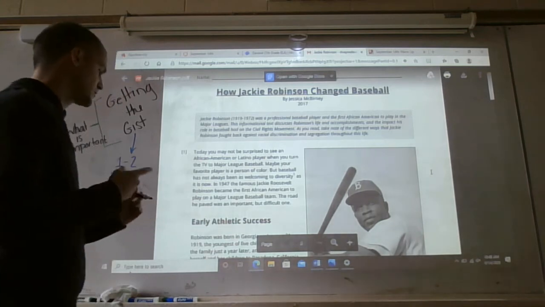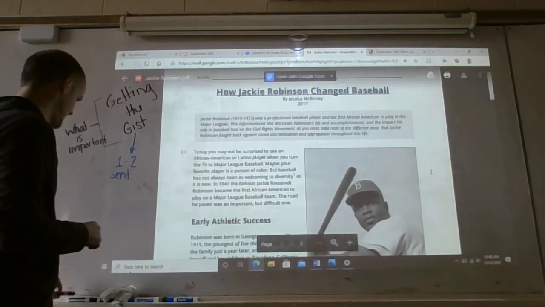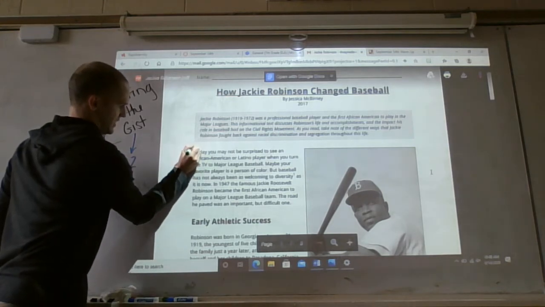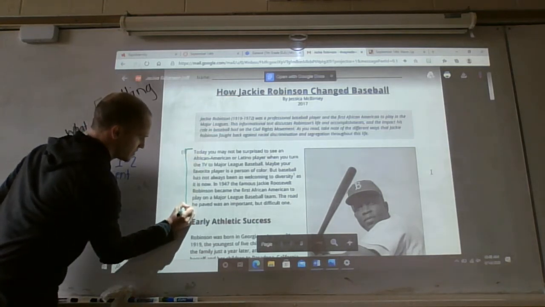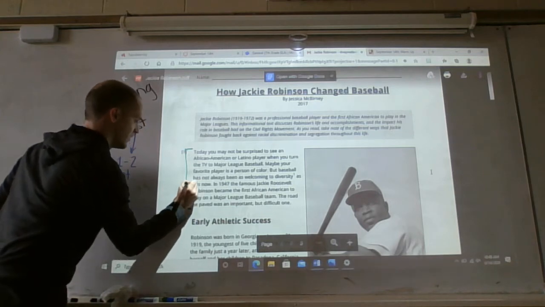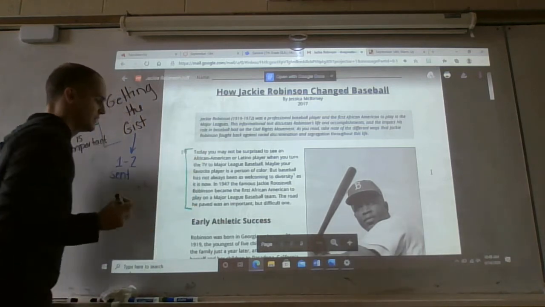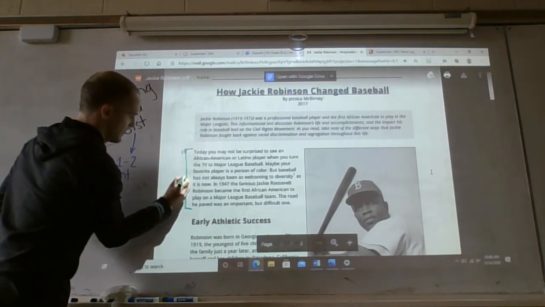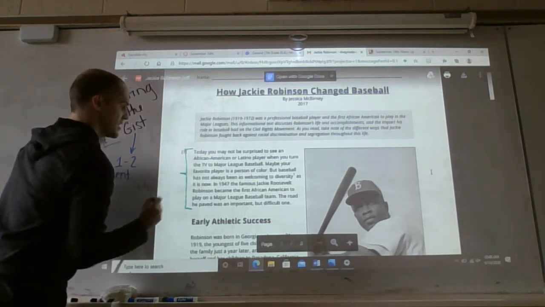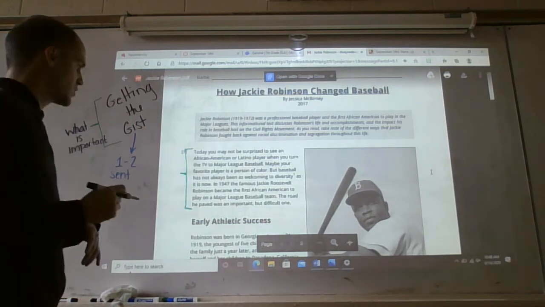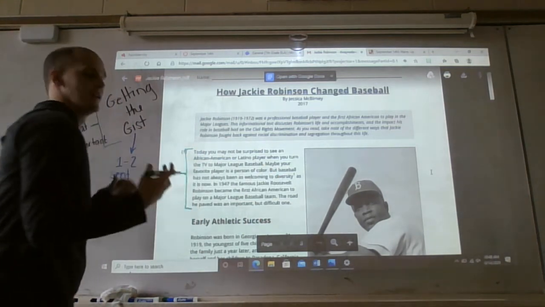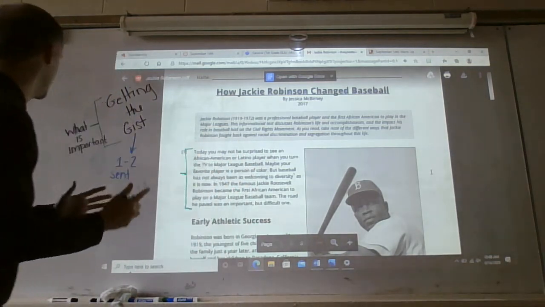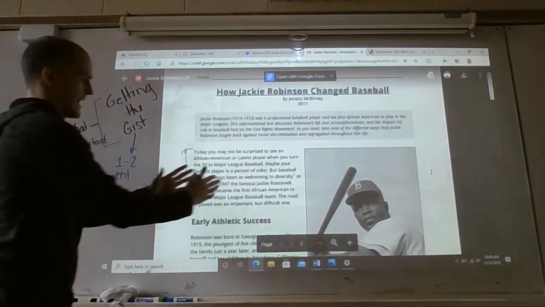All right? The first thing that we're going to want to do is, like I said, make that bracket. So in your notations, you know what your gist statement is covering. So when you go back and reread, you know that everything inside this bracket is what this one gist statement is covering. All right? So let's take what we just read and try to summarize it so that we can get, again, what is important out of this paragraph.